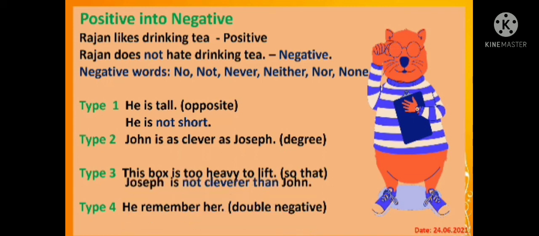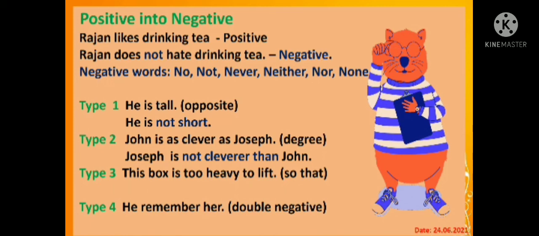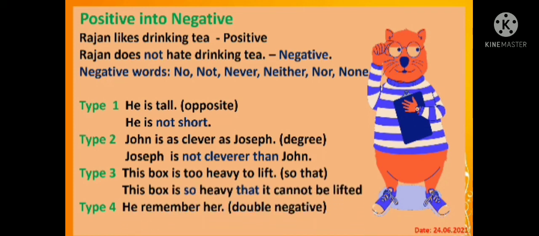John is as clever as Joseph. This is degrees of comparison, using as. Use the negative words: Joseph is not cleverer than John. The same sentence, same thought, without changing the meaning. Here the sentence is changed into the affirmative without changing the sense. This box is too heavy to lift. Using so that: the box is so heavy that it cannot be lifted.